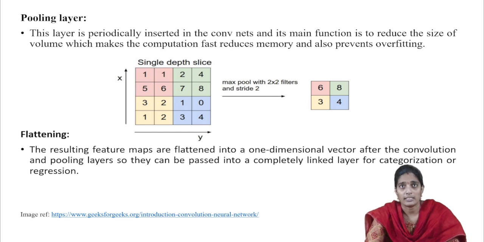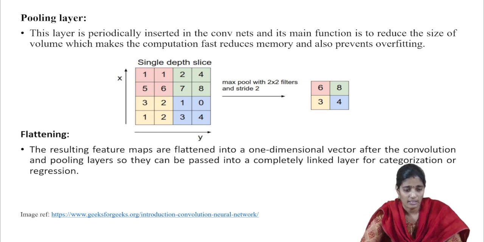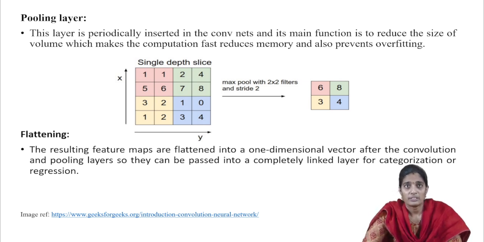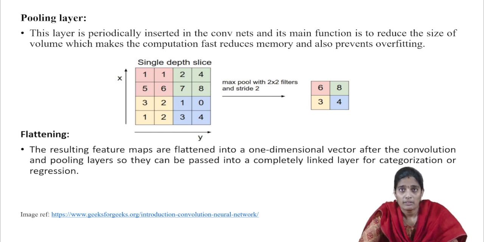And same like that, the next one is 2, 4, 7, 8. 8 we are going to print. Like that, that is the output of the pooling layer. Next one is the flattening layer. In the flattening layer, the resulting feature maps will be flattened into a one-dimensional vector after the convolution and pooling layers. So, the information will be completely classified as either categorization or regression.